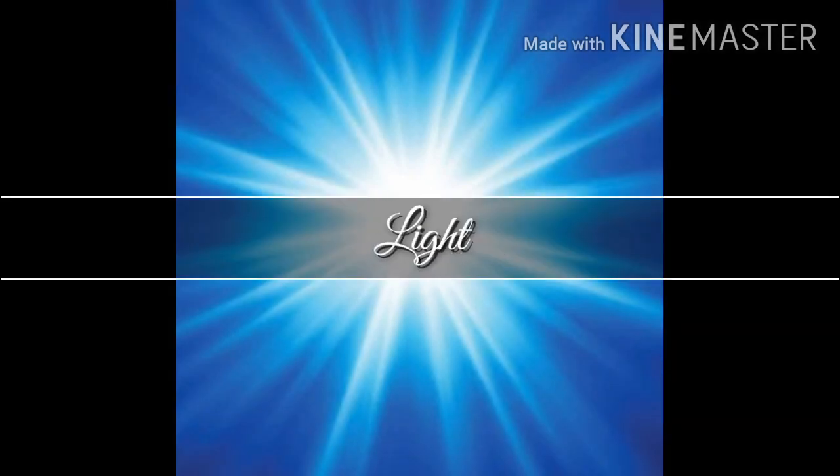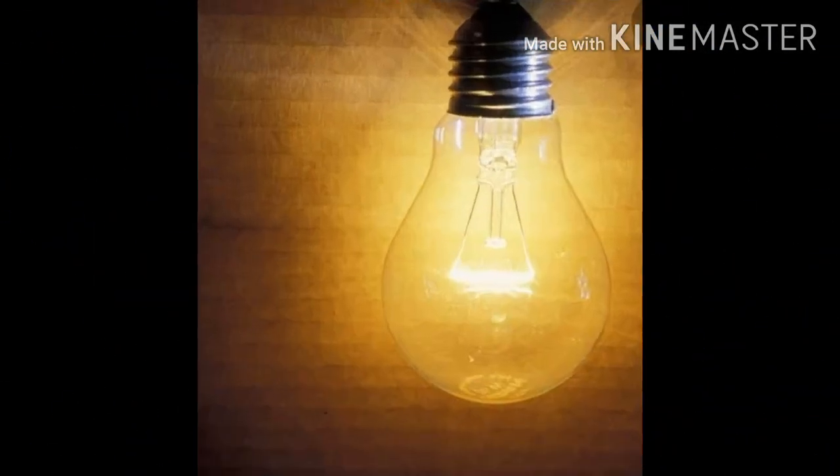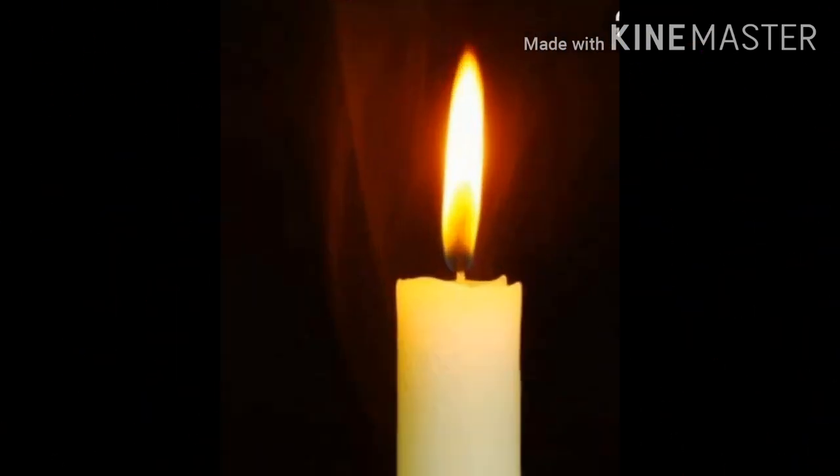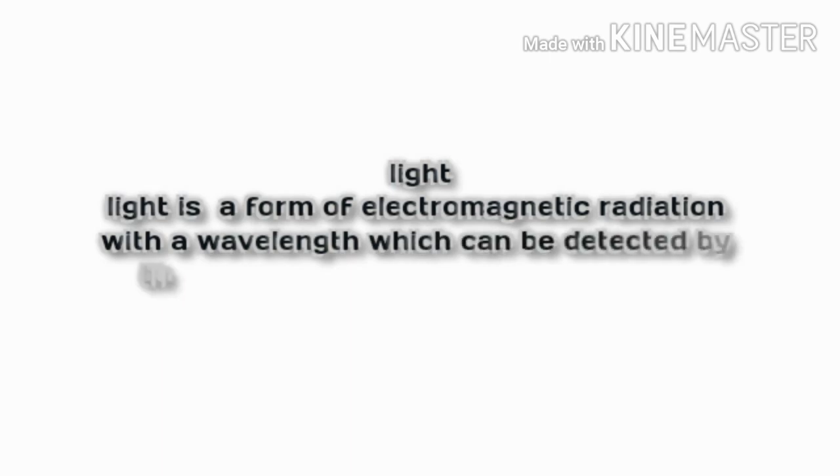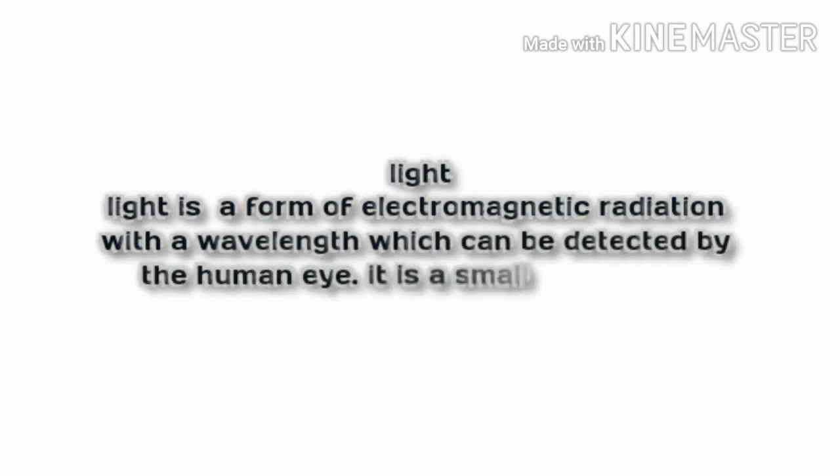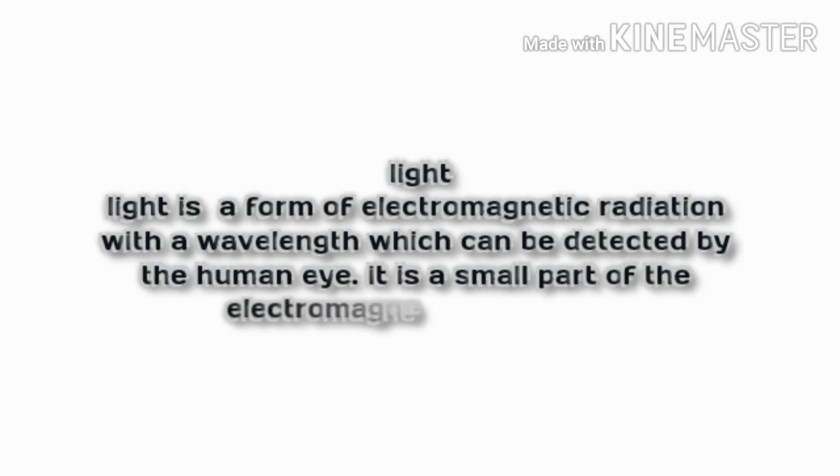The first term is light. The term is very familiar to you, but if somebody asks how you can define light, what will be the answer? Light is an electromagnetic radiation which can be detected by the human eye, or which can be sensed by the human eye.